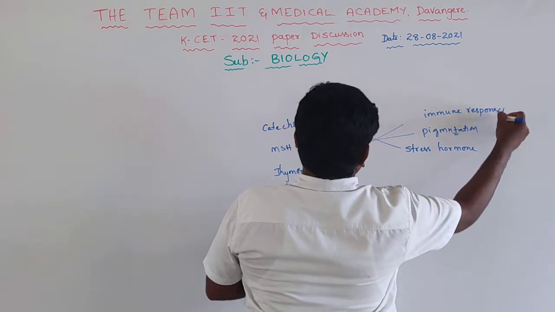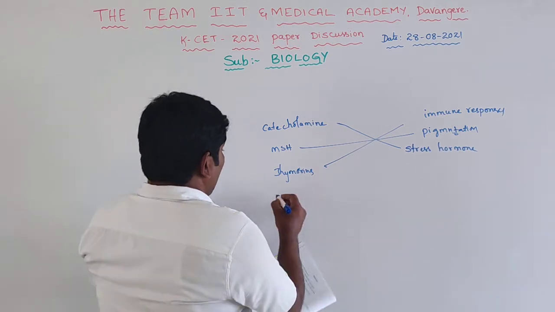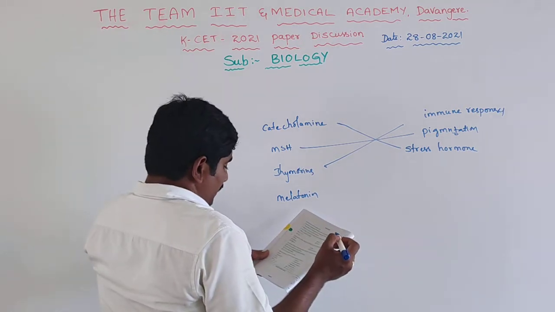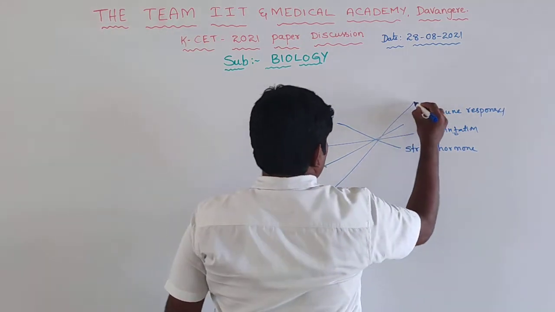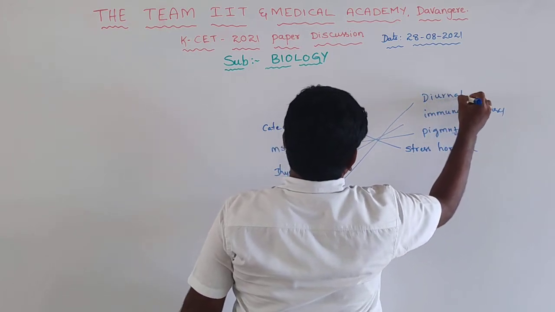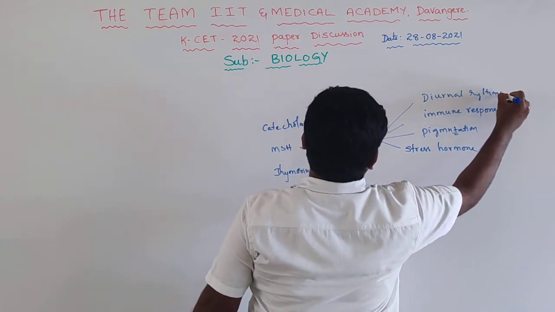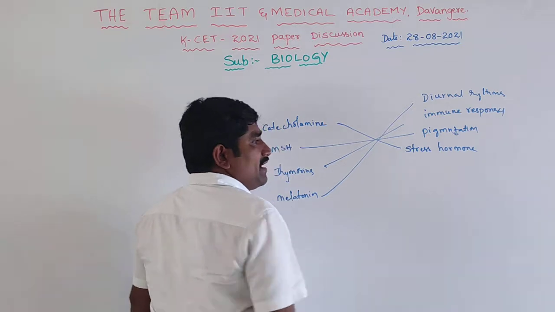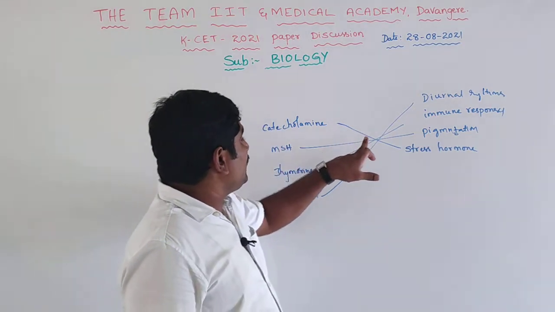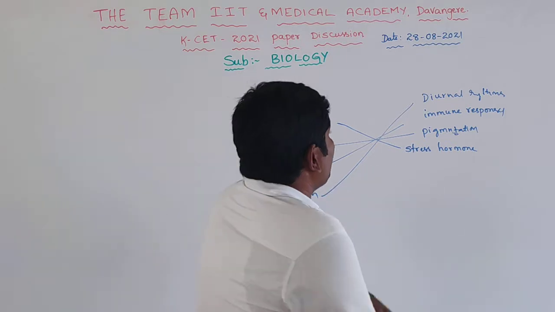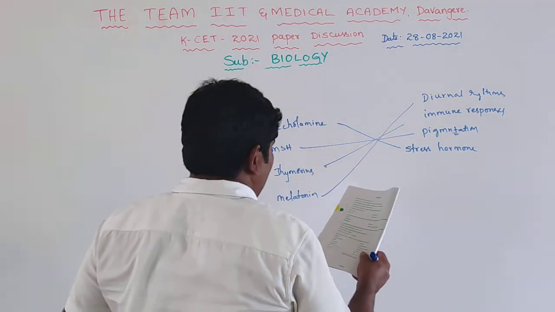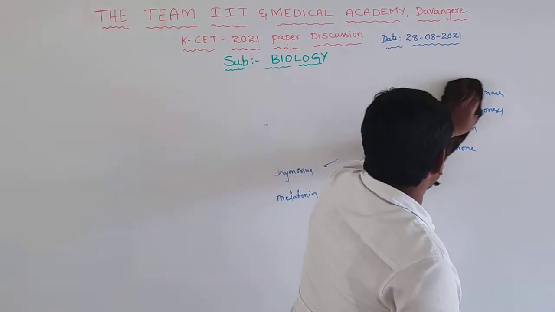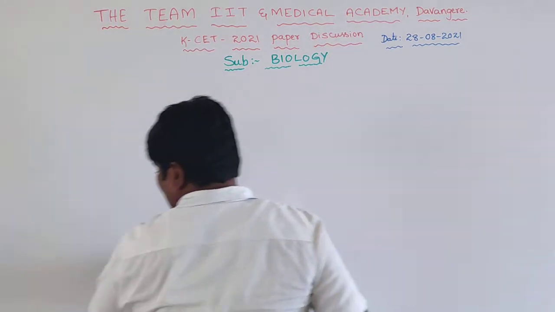Then the next one is melatonin. Melatonin is for the day and night sleep-wake cycle, right? So melatonin is for diurnal rhythms. So here, catecholamine is the stress hormone, MSH is for pigmentation, thymosin is for immune responses, and melatonin is for diurnal rhythms. So in this fourth question, the first option is the right answer.